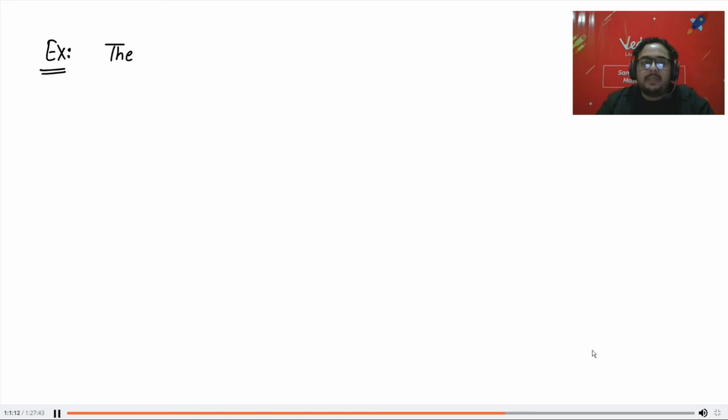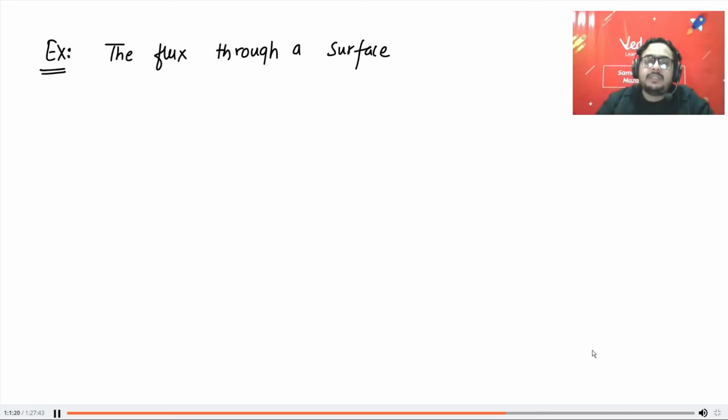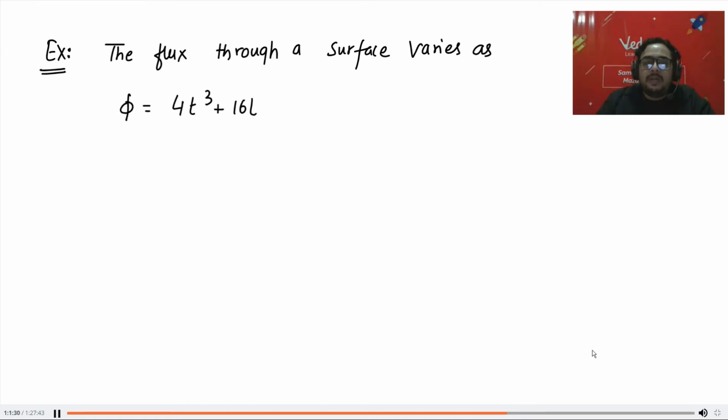Another type of question. The flux through a surface varies as phi is equal to 4t cube plus 16t square.